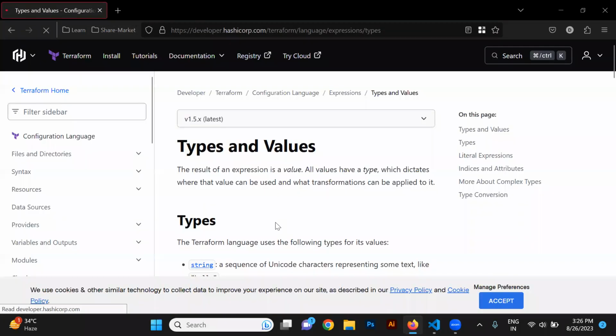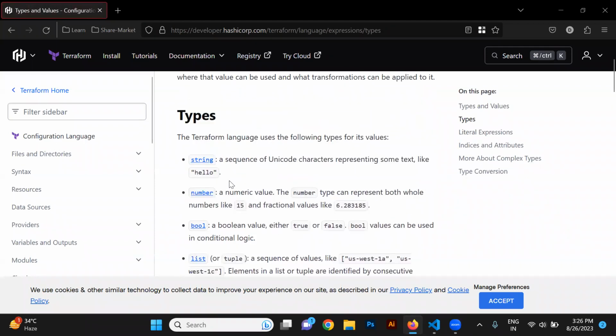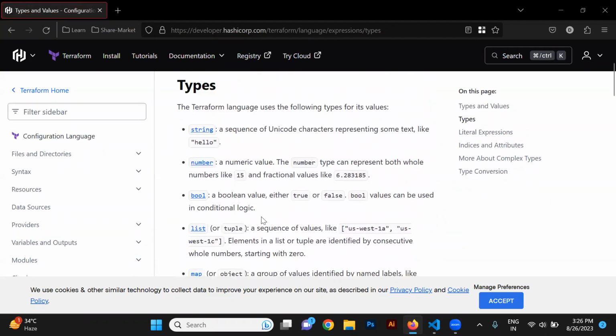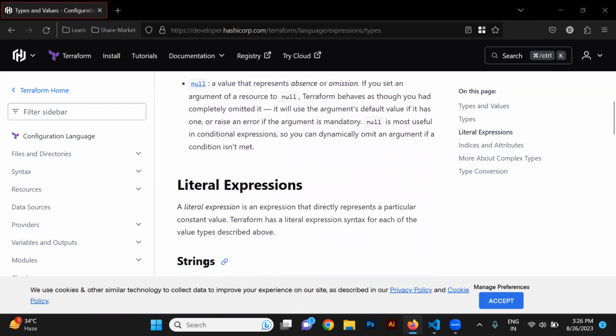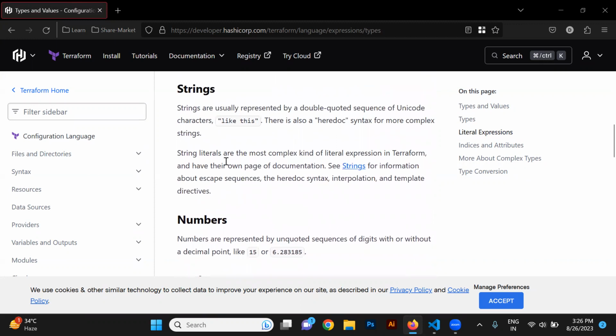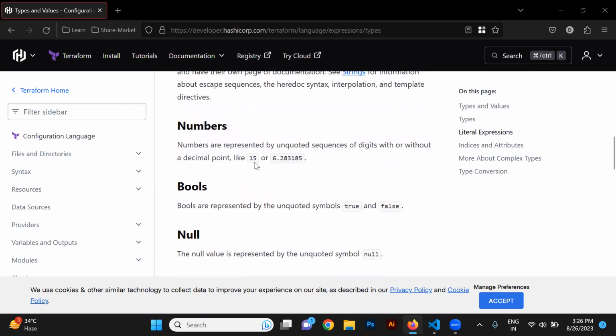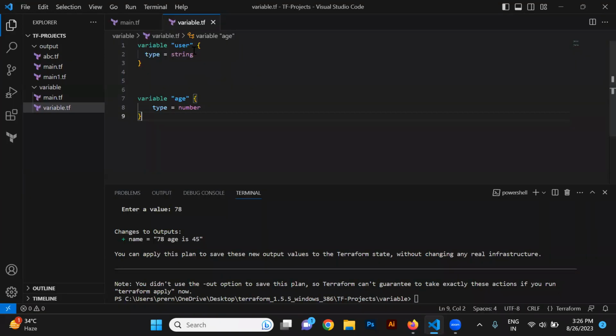Types and values. You can find a lot of types here: string, number, boolean, list, map. This way, there are many types of variable. So we will be defining this way. Strings are usually represented as double-quoted sequences like this. So string would be anything, right? Numbers you need to define like this way. So let me define it by providing any string.